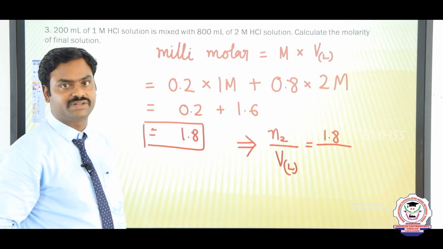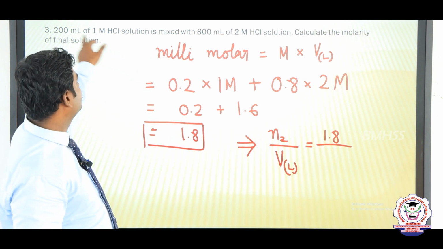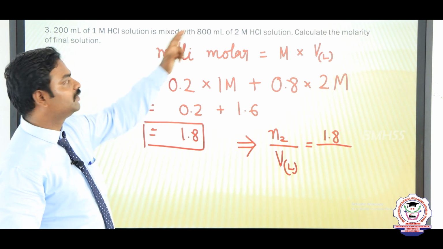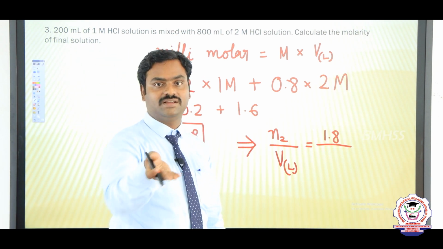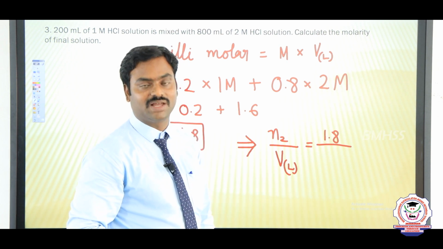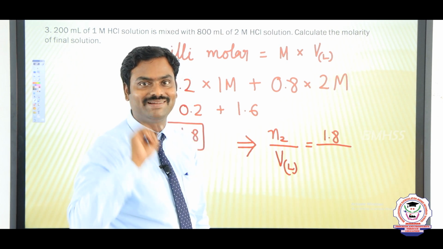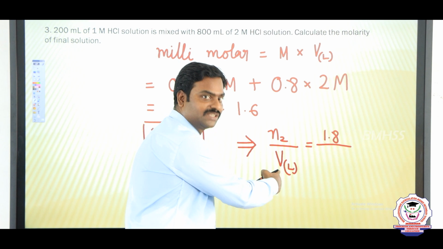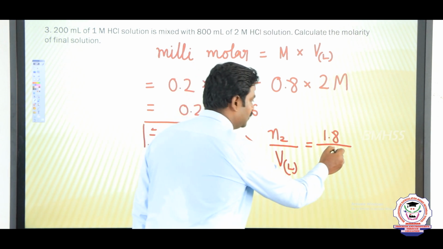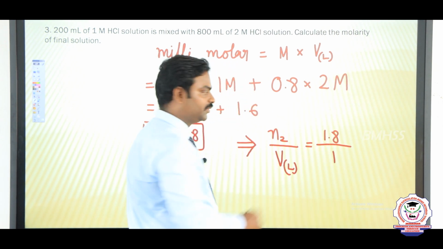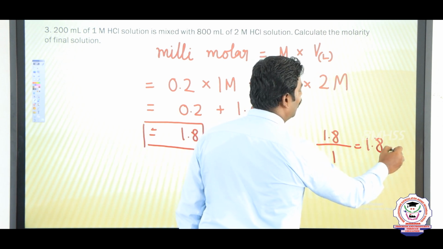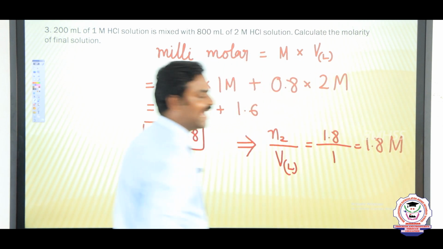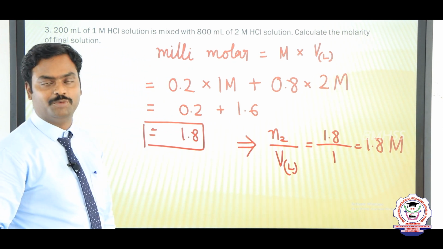We mixed two solutions, the first with 200 ml and the second with 800 ml. Added together, it is 1000 ml, which is 1 liter. The volume must be put in liters, so divided by 1, we get 1.8 molar. So the answer is 1.8 molar solution.